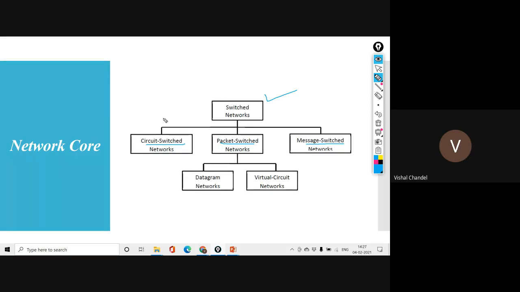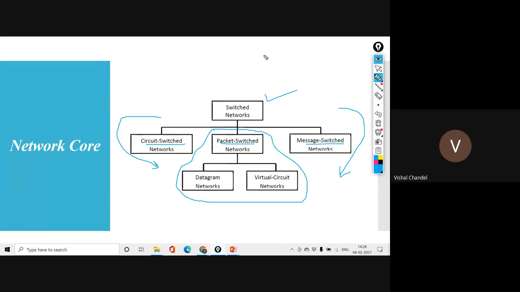Now, if I am performing the transmission of a voice signal in the network, my circuit switch network will be comfortable. If I want to exchange bulk information on the network, my message switch network will be comfortable. But when we are executing things in the way of the internet, it depends on various types of information execution, so we totally depend on the packet switched network, and this packet switched network is divided into two parts. One is the datagram network and the second is the virtual circuit network.